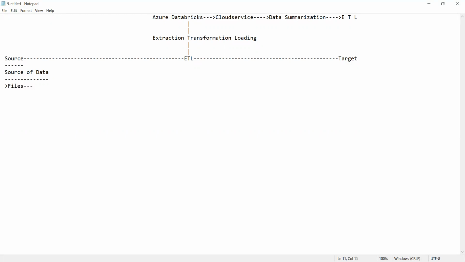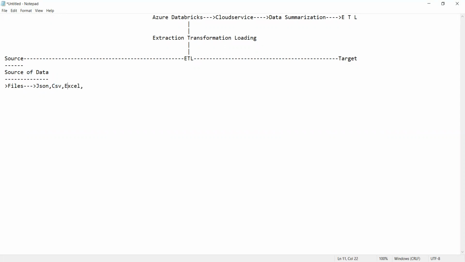So what type of files we can have? We can have JSON files, then CSV files, and Excel files. Okay, CSV file, JSON file, Excel file.